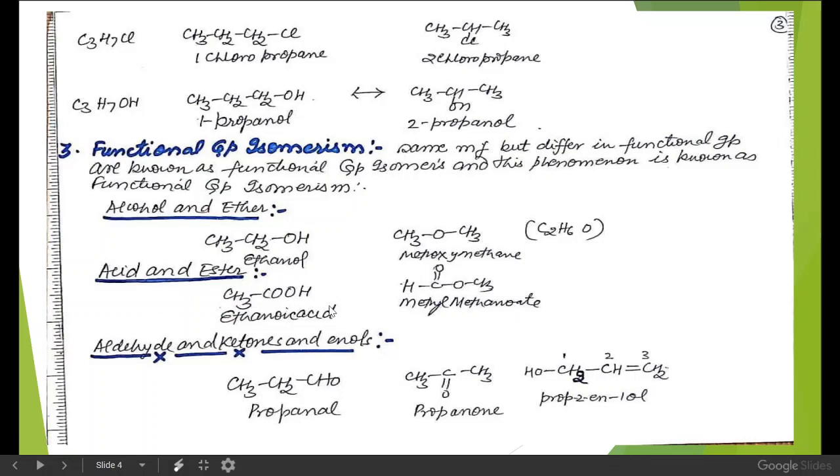Acids and esters are also functional group isomers of each other. Aldehydes, ketones and enols. See here, this is propanal, propanone and prop-2-en-1-ol. All these three compounds have the formula C3H6O, although they differ in the functional group. Here the aldehydic functional group, here ketonic, and here they have the enol functional group.